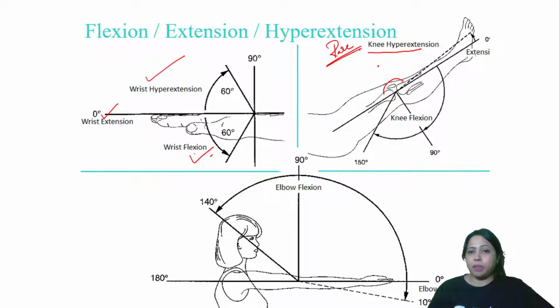Hyperextension is not easily possible because of the other limitations. You also have the patella, a small bone here, that limits the hyperextension. And elbow, you can do flexion, extension. Hyperextension is not possible easily.